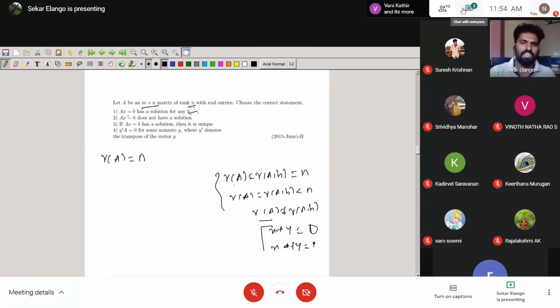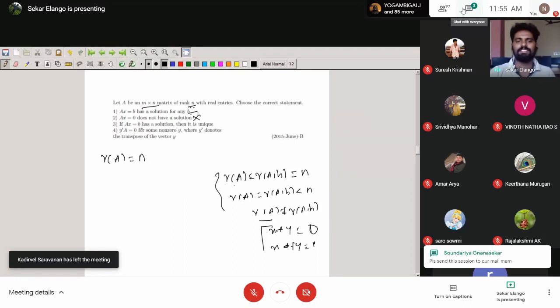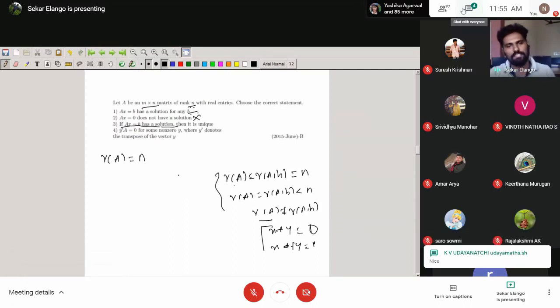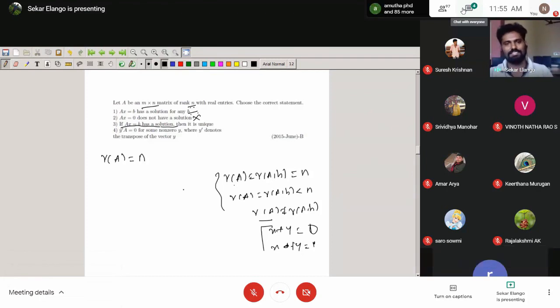Then the first option: Ax equal to B does not have a solution. This is a silly option, because Ax equal to 0 always has a solution, 0 is always a solution. We have discussed the same question many times. So the second option is wrong. What is the third option? If Ax equal to B has a solution, in that sense this definitely comes with uniqueness. Do you understand that?